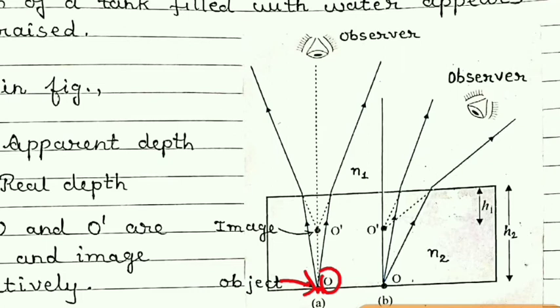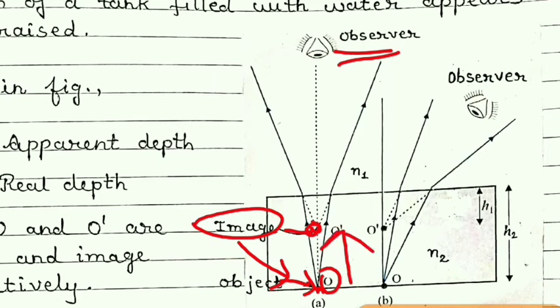Then when we observe from outside, this object appears to be here. So this is actually an image of this object. So this much shifting is there.